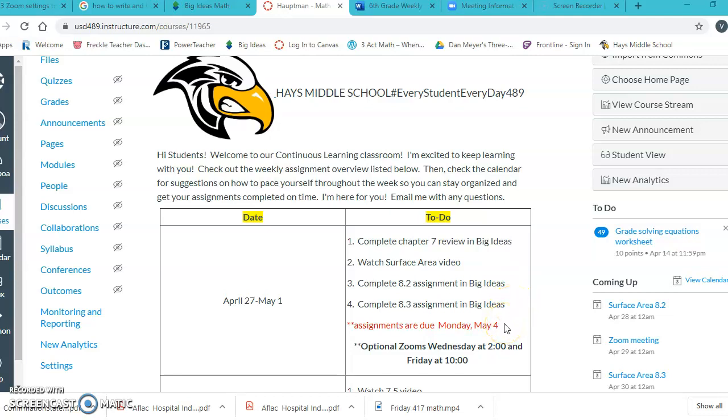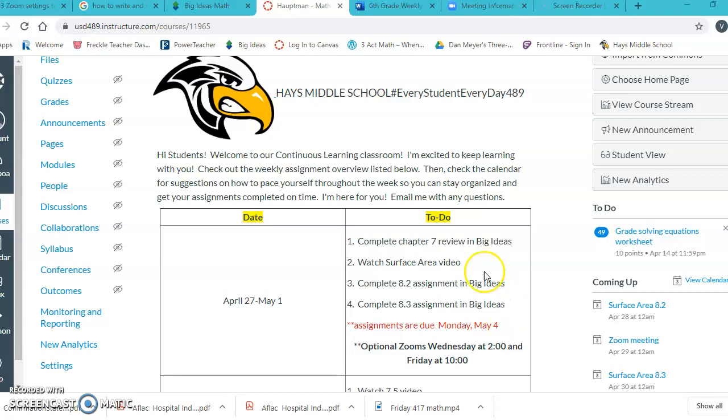Your assignments will be due next Monday, and we will have Zooms Wednesday at 2 and Friday at 10. Zooms are optional, but I would encourage you to hop on and just do one math Zoom this week. You don't have to do them both, but try to do one this week. There are a lot of you I haven't seen for a while, and I would just like to see your smiling face.